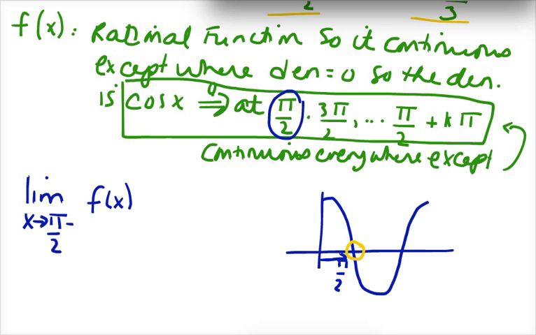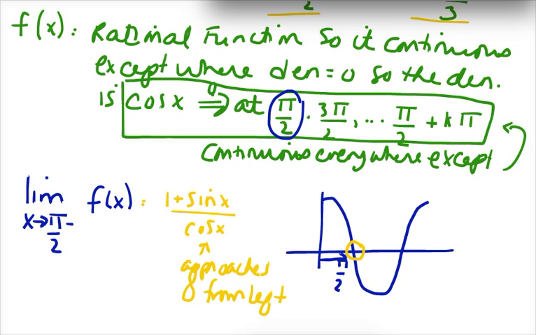which means that f of x, which is equal to 1 plus sine of x over cosine of x, as x approaches pi over 2, this denominator approaches 0 from the left. So it's a really, really small number. And when you divide by a really small number, it doesn't matter what's on top.